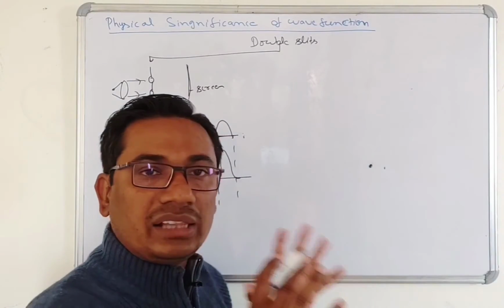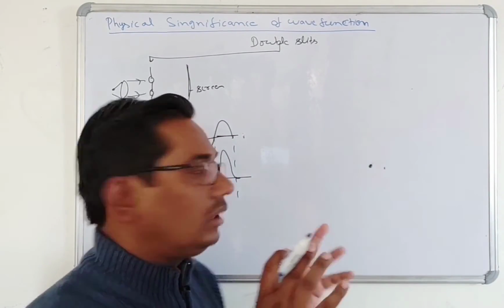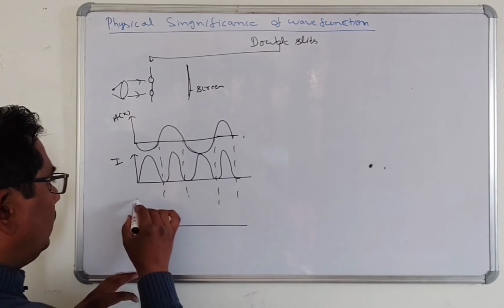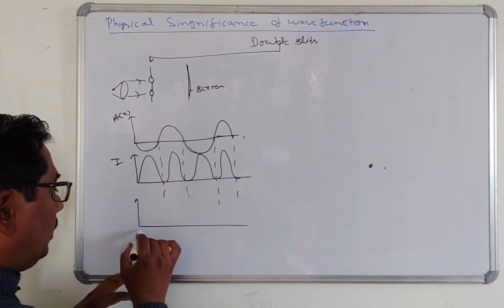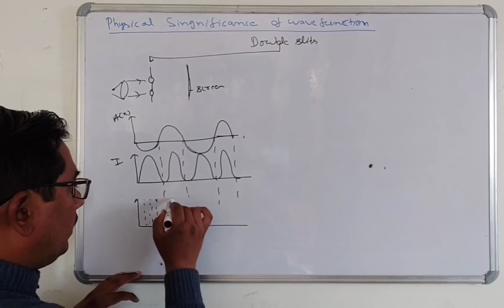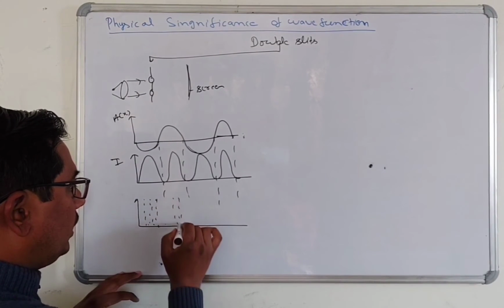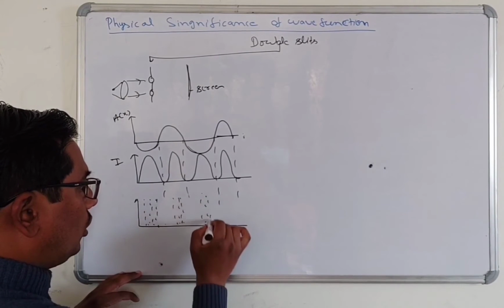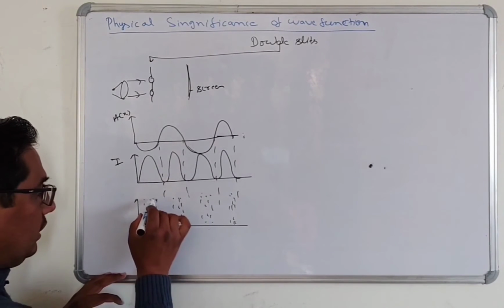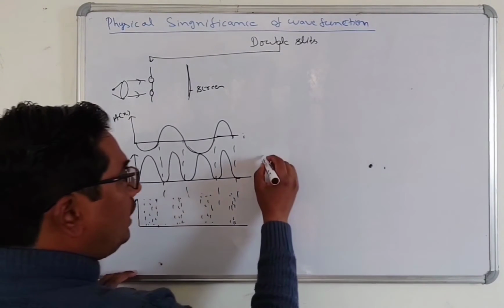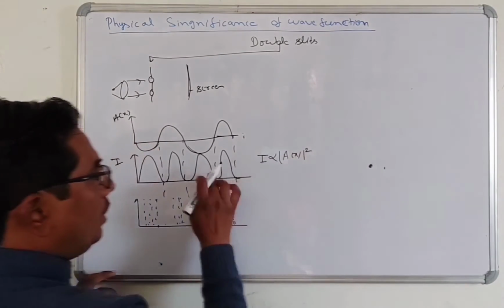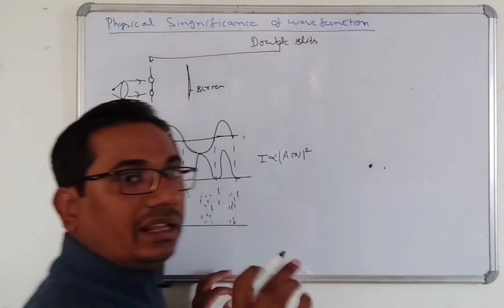So the intensity is proportional to the square of the amplitude.